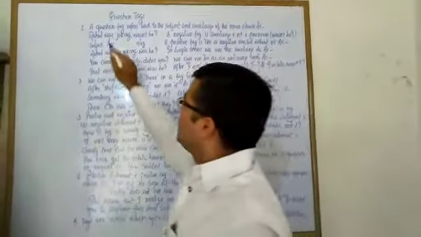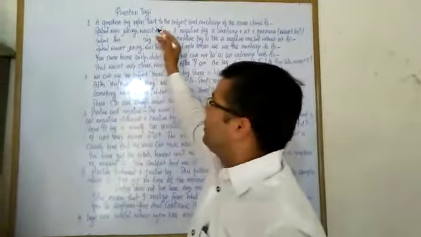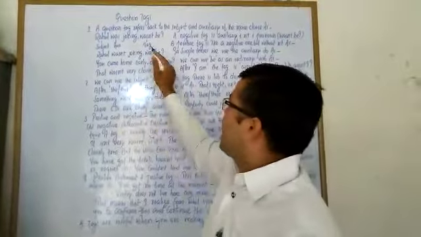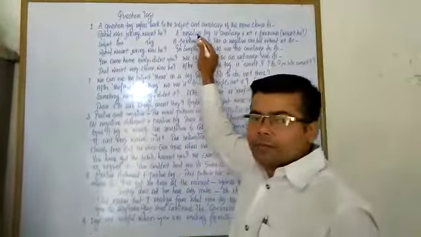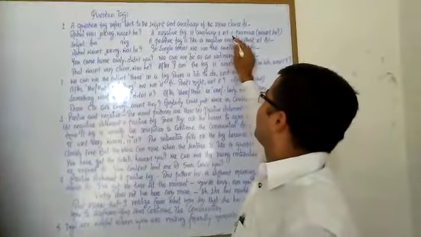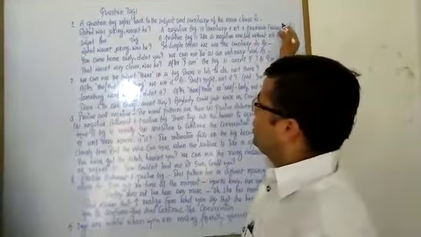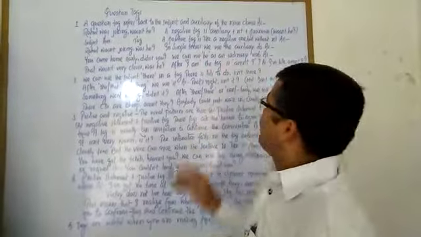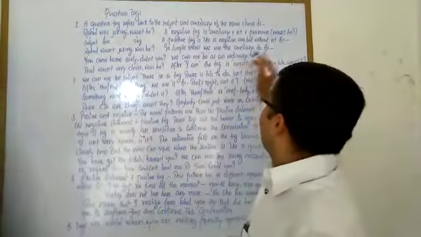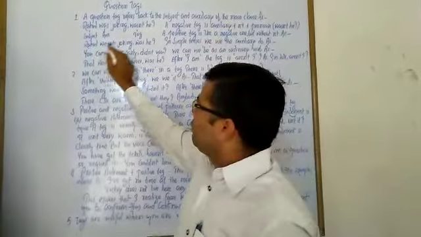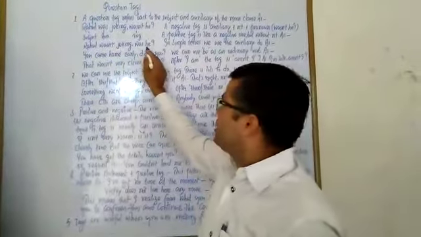For example, Rahul was joking, wasn't he? Here Rahul is the subject, was is the auxiliary verb, and wasn't he is the tag. A negative tag is auxiliary plus n't plus pronoun. For example, wasn't he? A positive tag is like a negative one but without the short form of not. Rahul wasn't joking, was he?